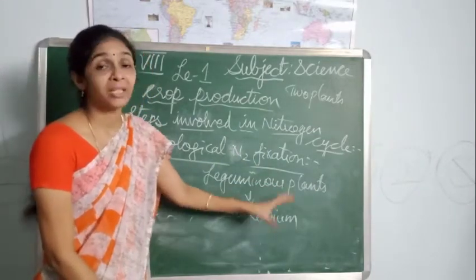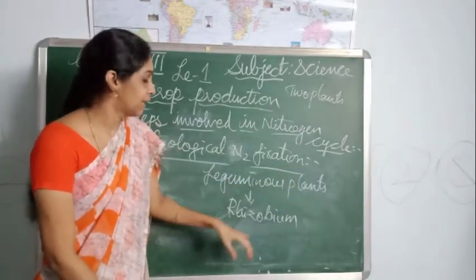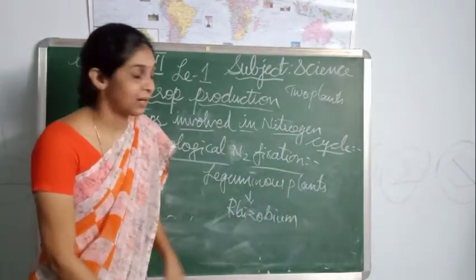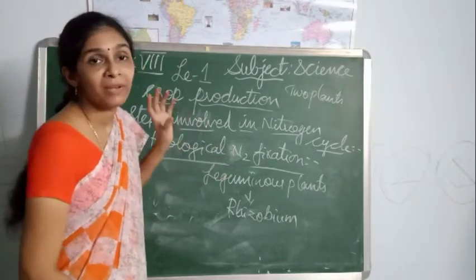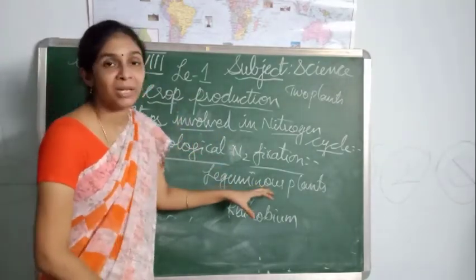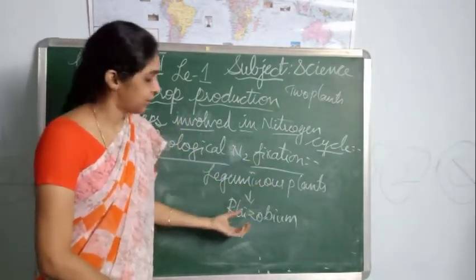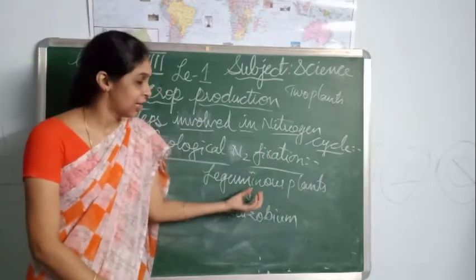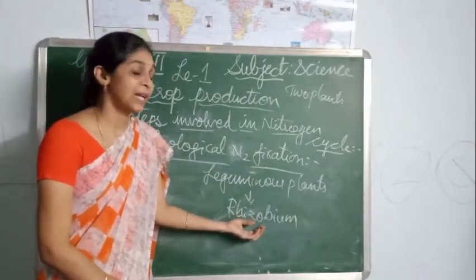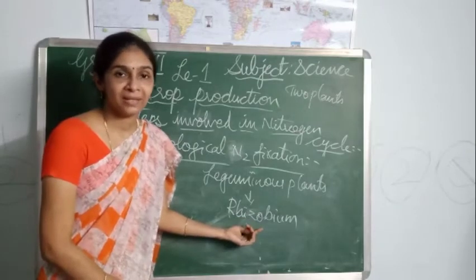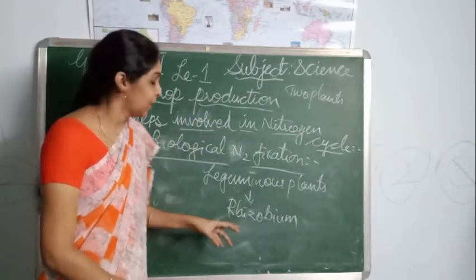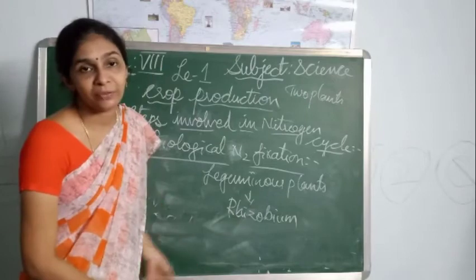In that manner, both are mutually benefited, and thus the rhizobium can fix the nitrogen with the help of the leguminous plants. As it stays inside the leguminous plants, it is protected and able to fix the nitrogen. How does this rhizobium fix nitrogen?